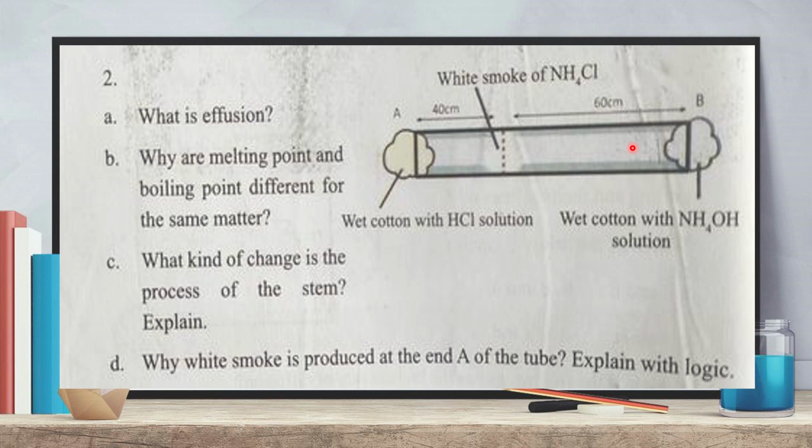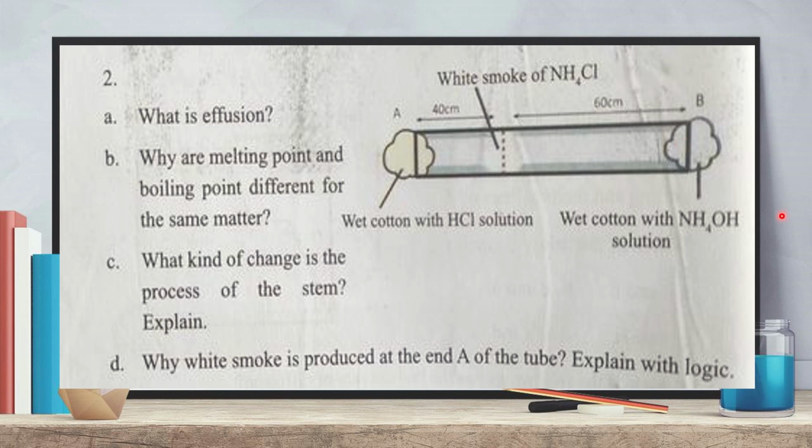This is a hollow cylindrical tube. Look here, at one end there is cotton wool with HCl solution, and at the other end there is also cotton wool with ammonia solution. Ammonia solution means ammonium hydroxide.